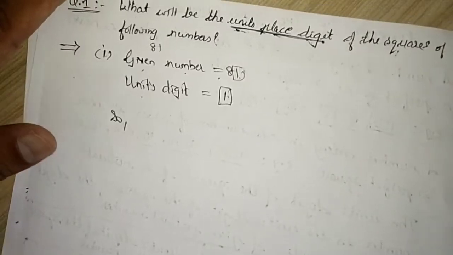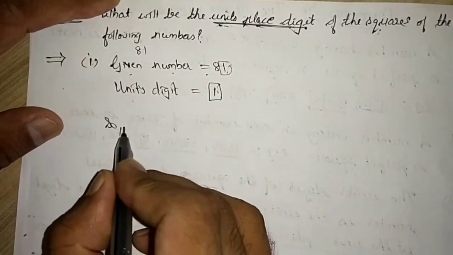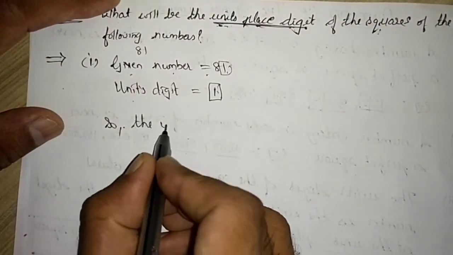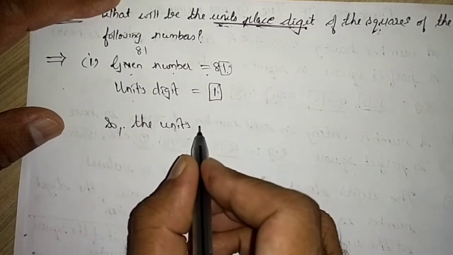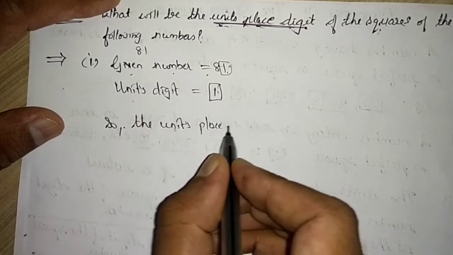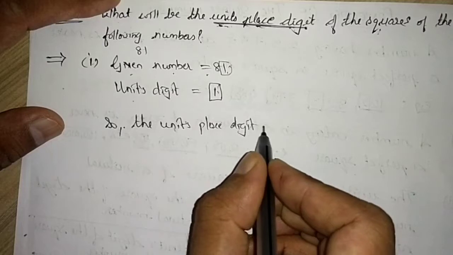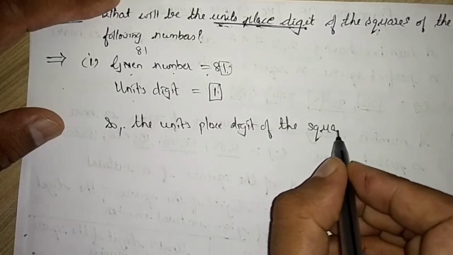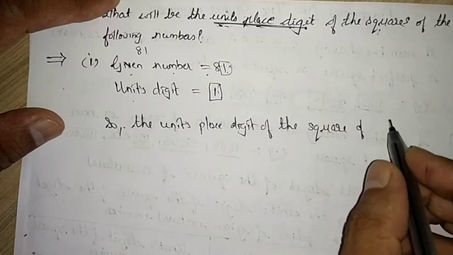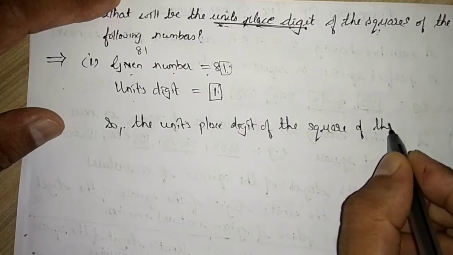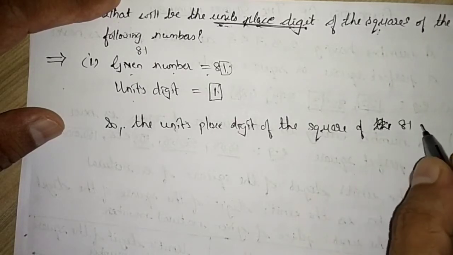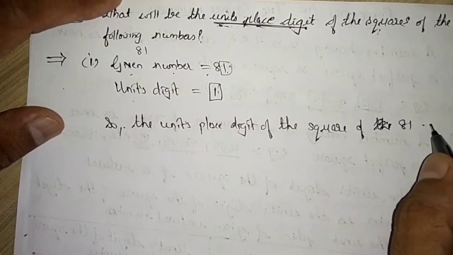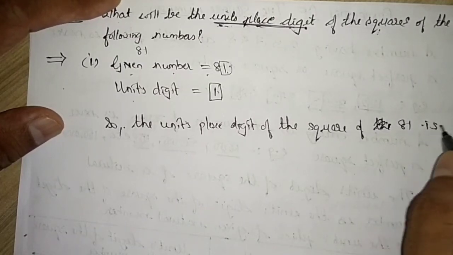So we will write, the units place digit of the square of 81 is 1.